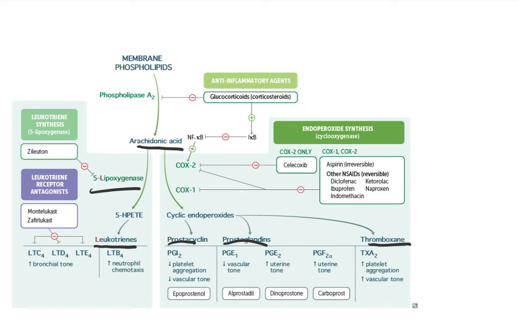In terms of thromboxane, prostaglandins, and prostacyclins, thromboxane increases platelet aggregation, so in primary hemostasis, aspirin is used to inhibit cyclooxygenase from producing thromboxane, thus thinning the blood because there isn't as much platelet aggregation. There are several effects of prostaglandins throughout the body. PGF2 alpha and PGE2 increase uterine tone, and PGE1 decreases the vascular tone. Additionally, PGE2 can travel to the hypothalamus and change the temperature set point.